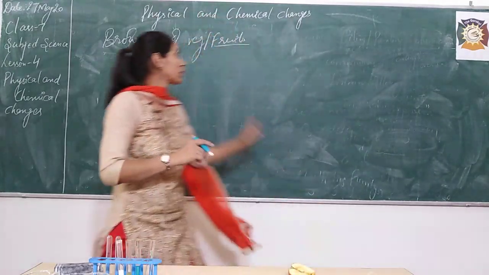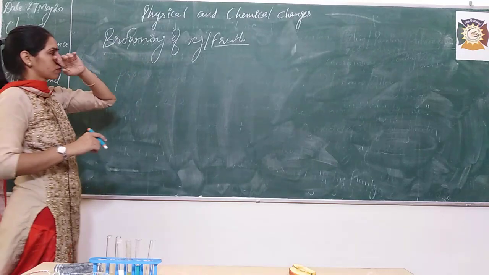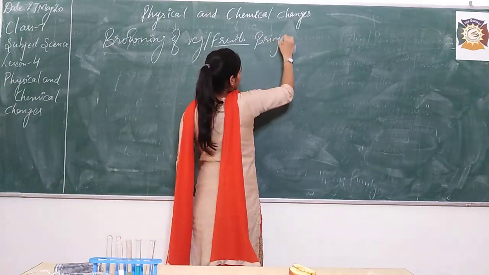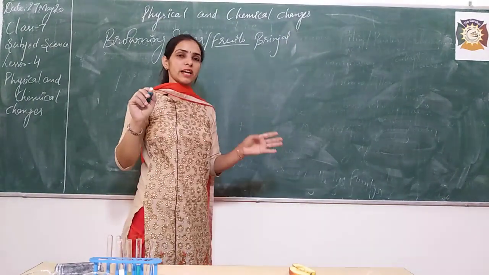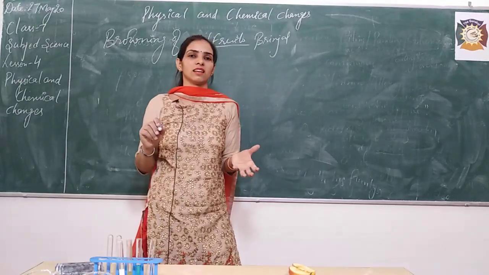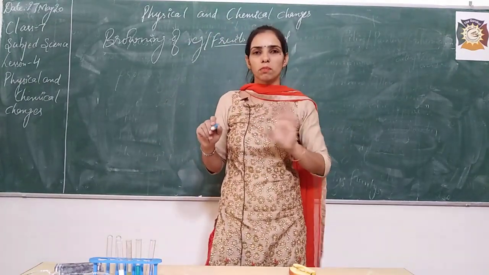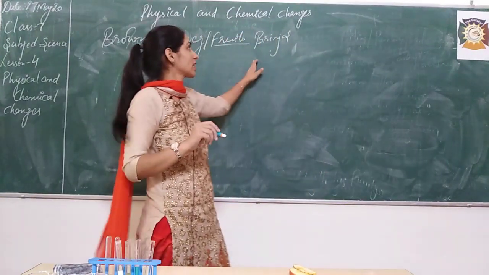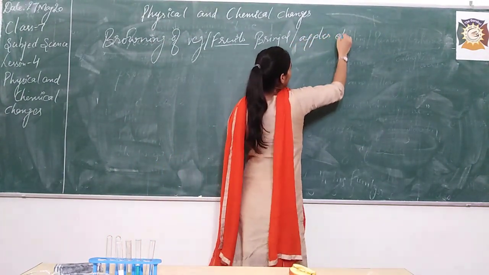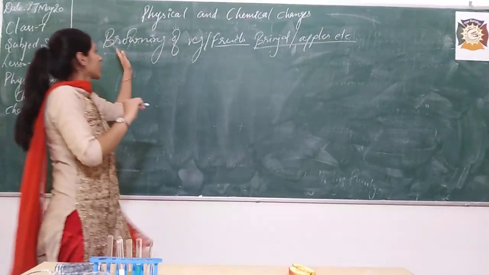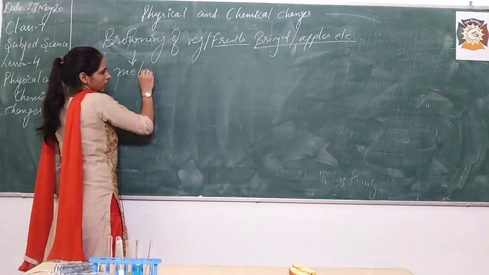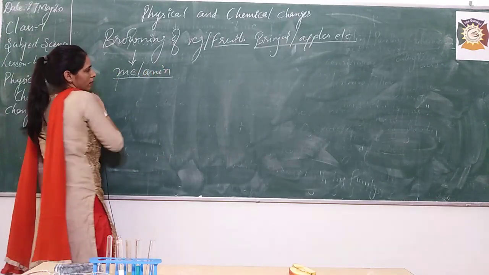I can give you an example, brinjal. Have you seen when you cut the brinjal and keep it for some time, it changes its color to black or something brownish? So brinjal or apple, these fruits get browning due to the melanin compound in them.